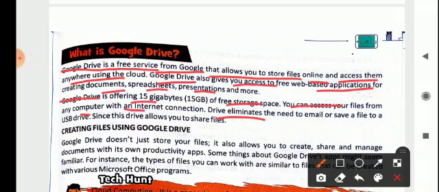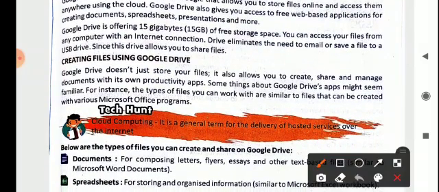Drive eliminates the need to email or save a file to a USB drive, since it allows you to share files even. Earlier, people used to send important files through their mail also, so that even if their hard drive crashed, they could access the data from mail. But all the data cannot be sent through mail. So all this has been eliminated because of the launch of Google Drive.